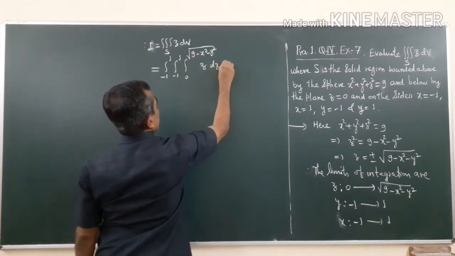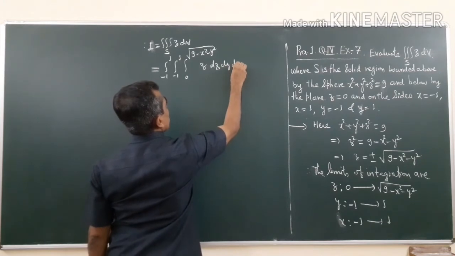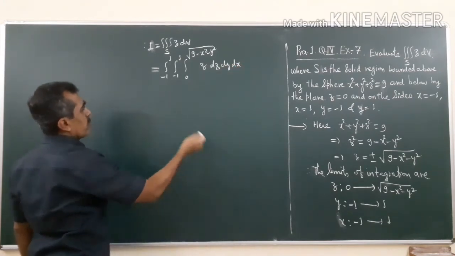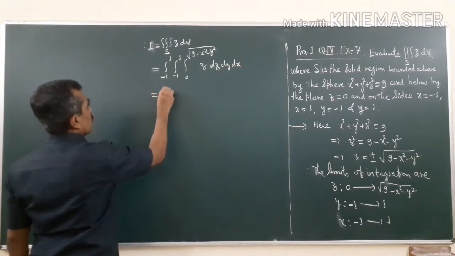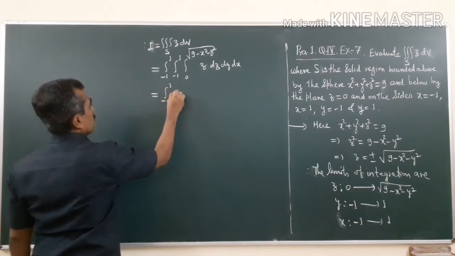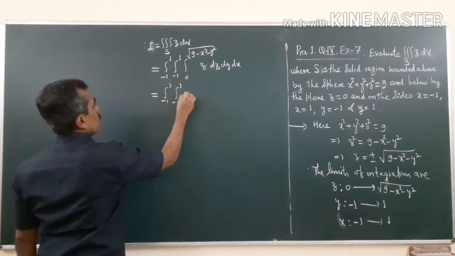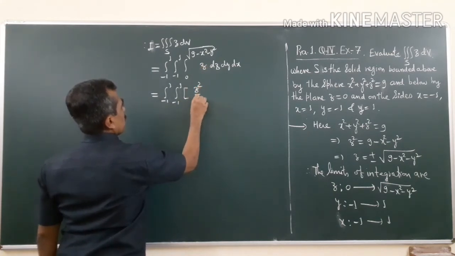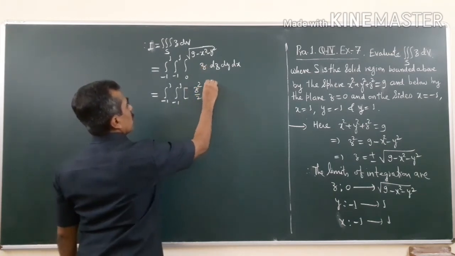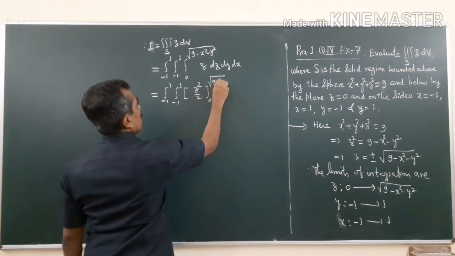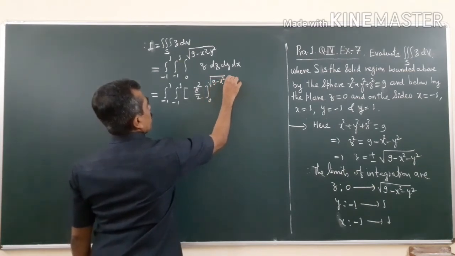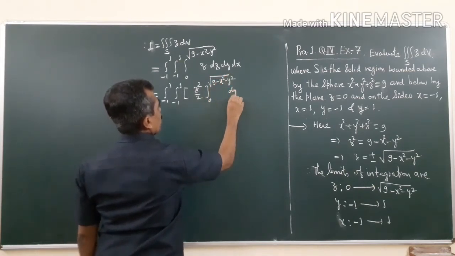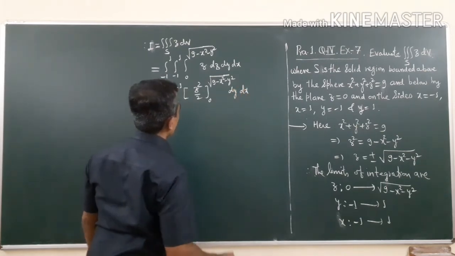So dz, you write dy dx or dx dy, no problem, because the limits of x and y are the same. This is equal to the integral from -1 to 1, again -1 to 1, and now z square by 2 from 0 to under root 9 minus x square minus y square, dy dx.